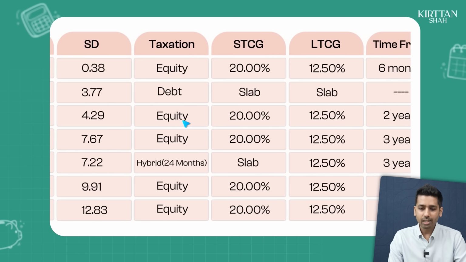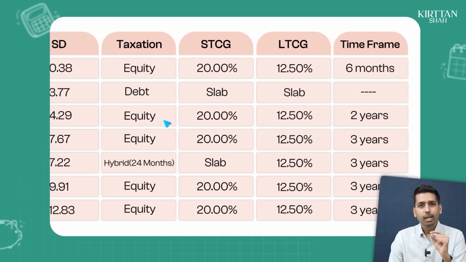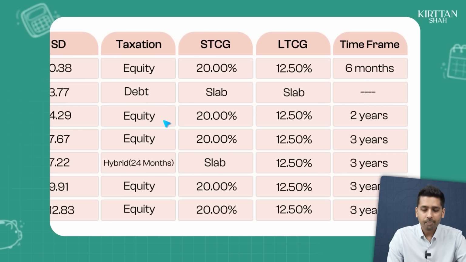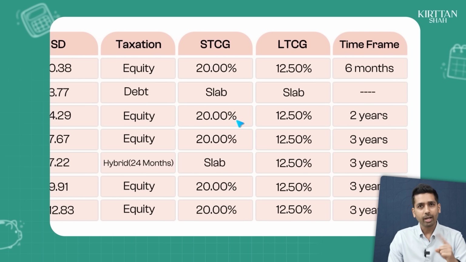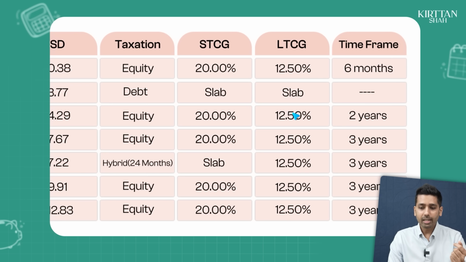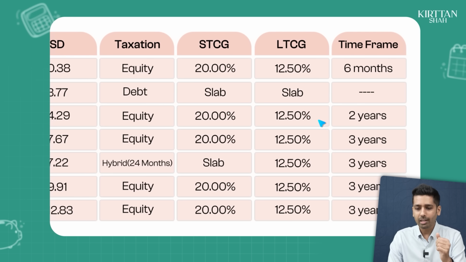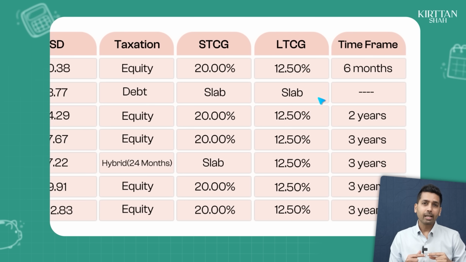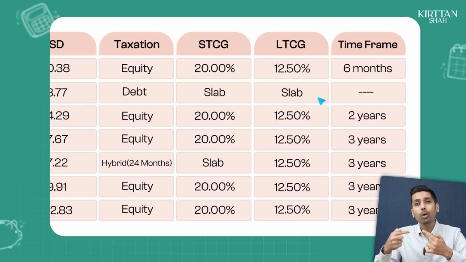Equity savings fund actually gives you equity taxation, which means if you are going to stay invested for, let's say, less than 1 year, the tax to you is 20% on equity savings versus slab rate taxation on debt in conservative hybrid. And if you stay invested for more than 1 year, equity savings is going to charge you 12.5% tax versus slab rate in your conservative hybrid. So not only are you making 1% higher returns in equity savings, but you are paying much lower taxes.